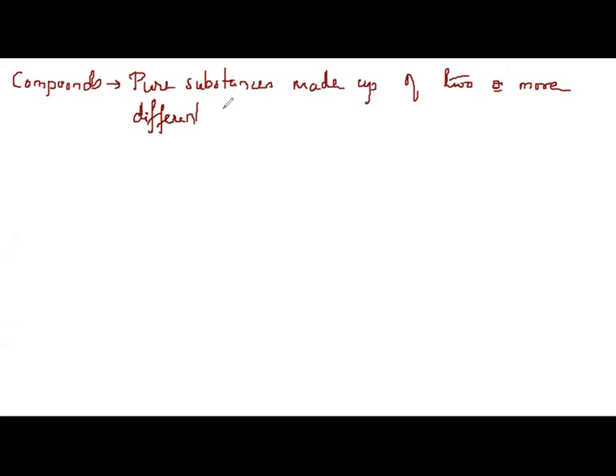So what are compounds? Compounds are pure substances made up of two or more different elements, different atoms you can say, of elements in fixed ratio, in fixed proportion. Yes, they are called compounds. What are they called? They are called as compounds.